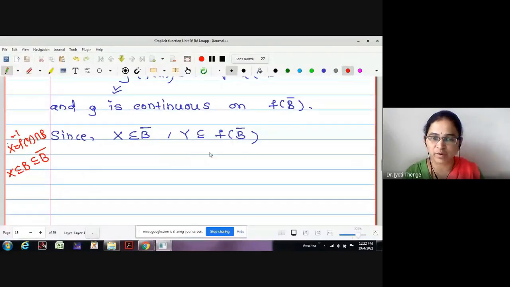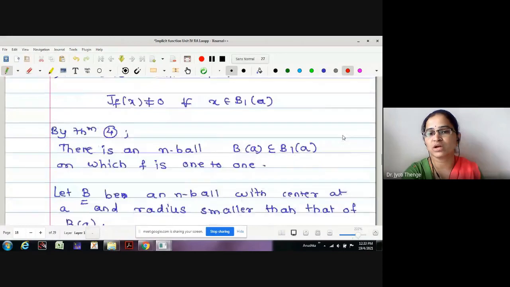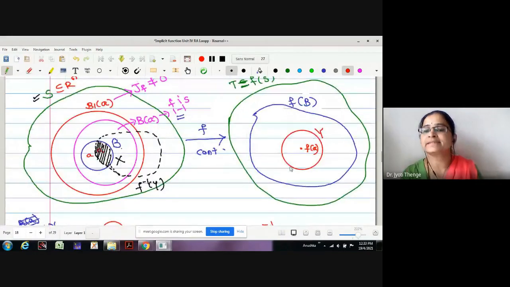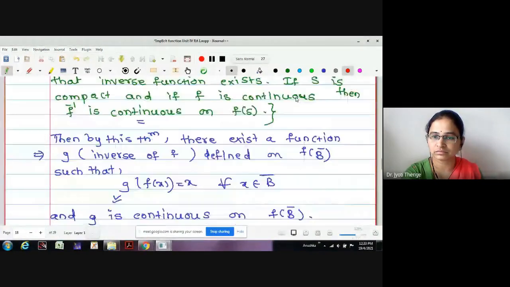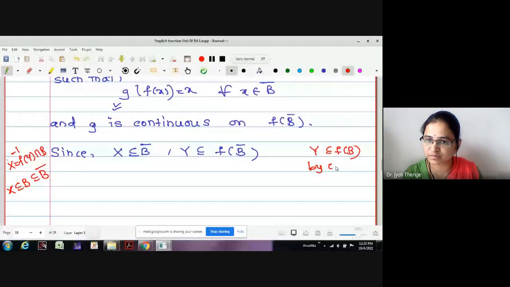We know that Y is contained in f of B by construction. What is Y? Y is an open ball centered at f of a contained in f of B, no? Therefore, Y is in f of B by construction. Now we wanted to write that Y is in f of B bar, but that is not working.